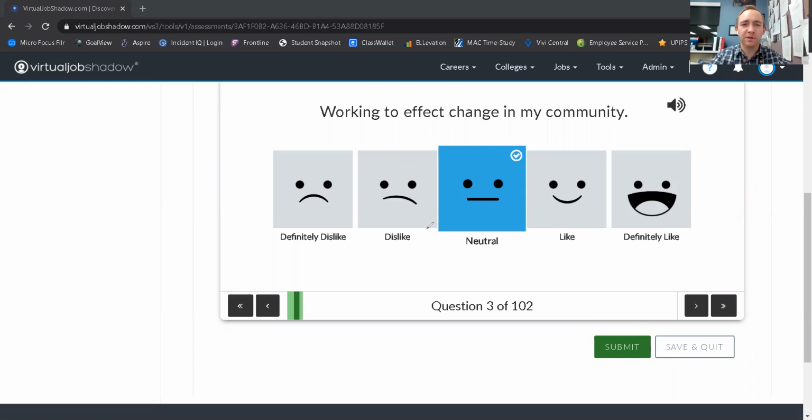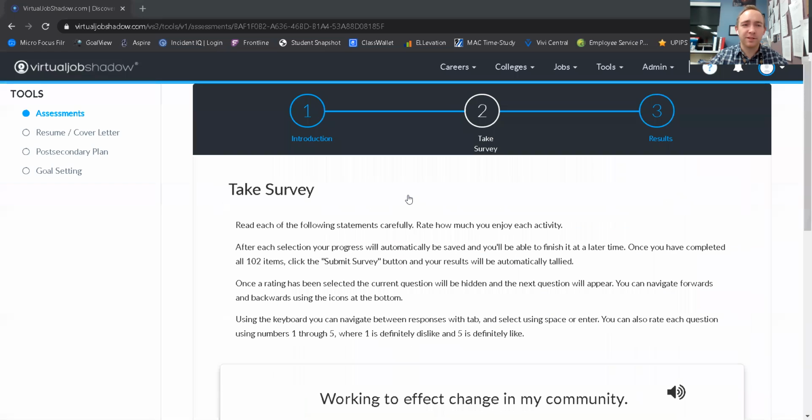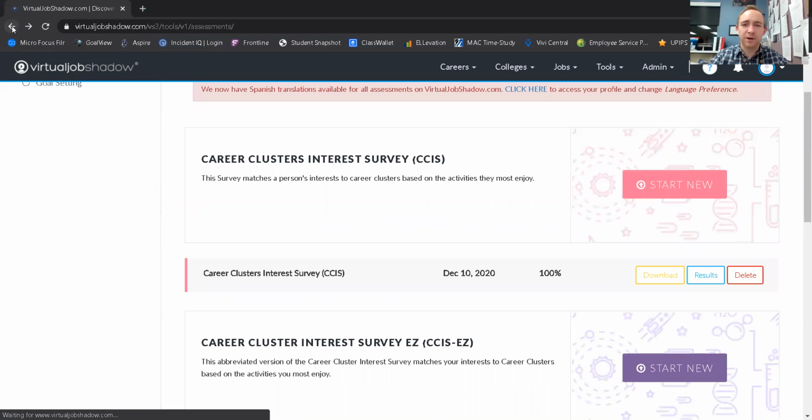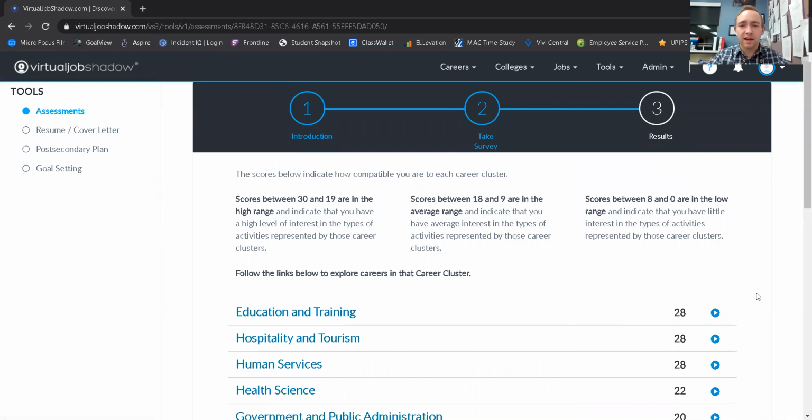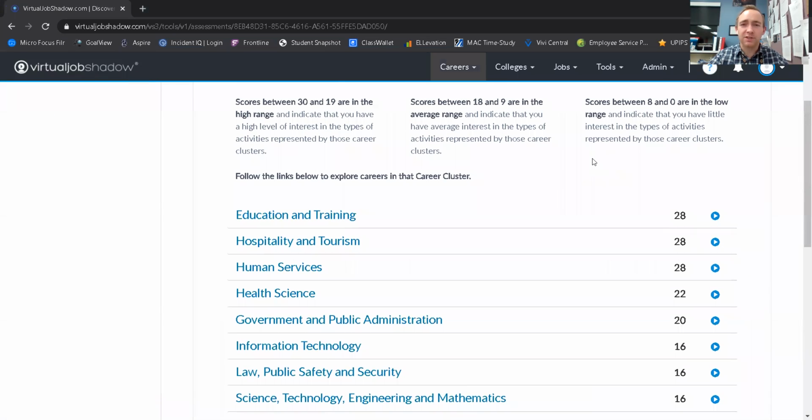I want to show you really quickly what it looks like once you've actually completed the survey. So I'm just going to hit my browser's back button. And you can see here I've completed the survey. I can click on this blue results button. And you're presented with particular clusters, okay?